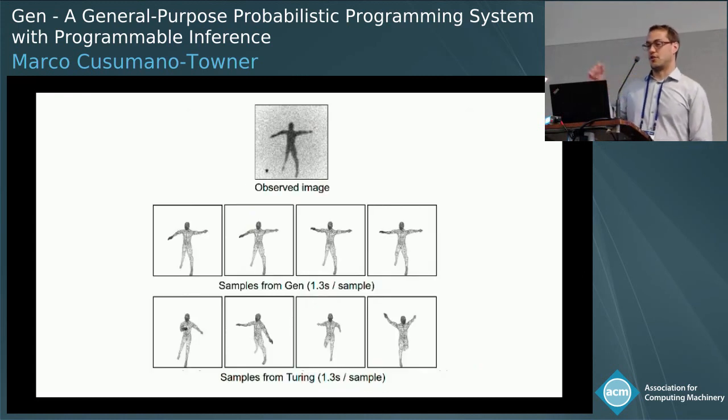So here's an observed image on the top, and in the middle row we have output from a Gen program, which uses a combination of deep learning and Monte Carlo. On the bottom, we have output of a program with Turing, which is another probabilistic programming system. This Turing system does not support using deep learning for inference in the way that Gen does, and therefore, with the same amount of computation, you get less accurate results. Note that this model is also not expressible in systems like BUGS or Stan, which have more restricted modeling languages.